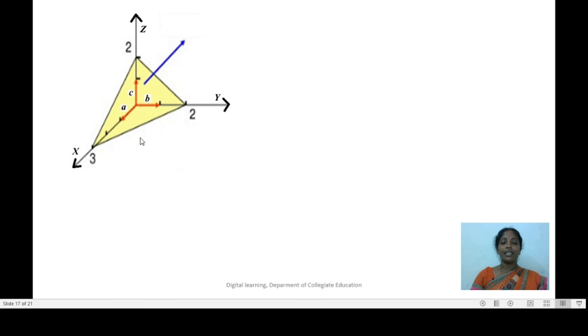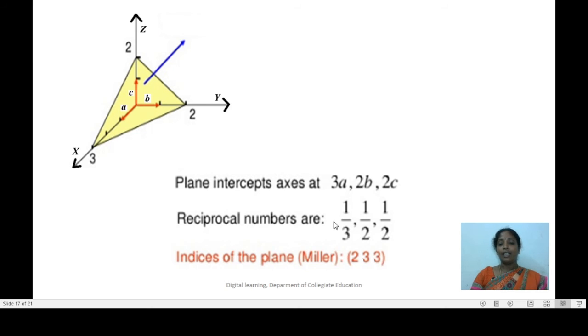Since here the reciprocals are fractions, we have to do one more step. We have to multiply these fractions with the LCM of the denominators, and here the LCM of the denominators is 6. Multiply each fraction by 6.